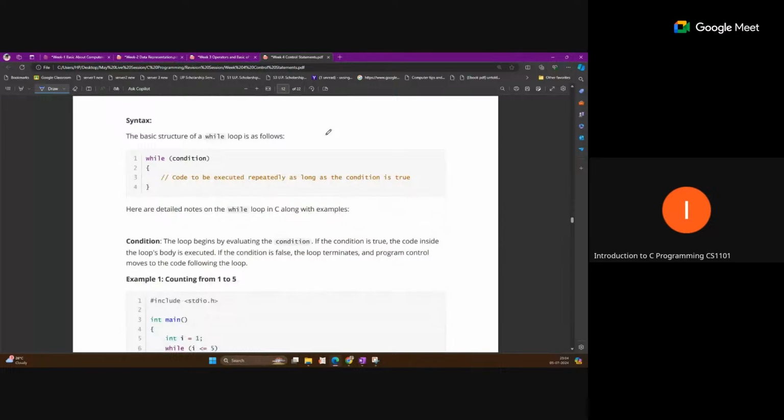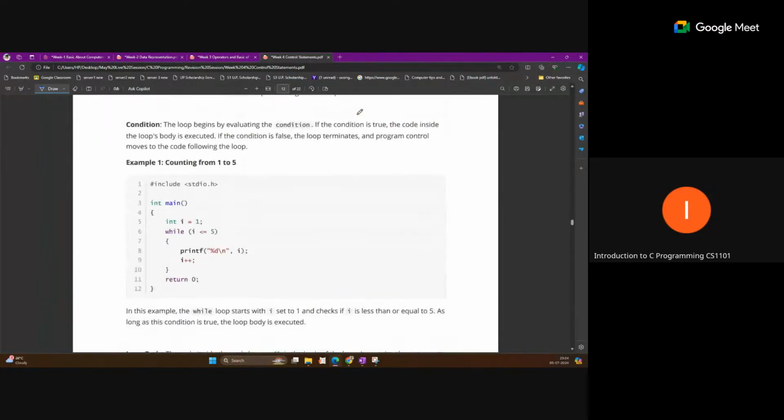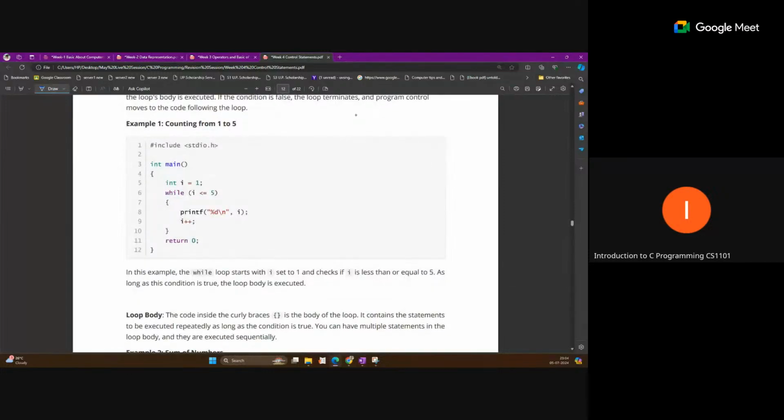This is the syntax of while, and this is an example, with the same purpose as the for loop. We perform the initialization before the loop, only one time. After that we check the condition i is less than or equal to 5. Yes, and now we perform the print statement. You can see we update our i value inside the body. This is the same way it will work.